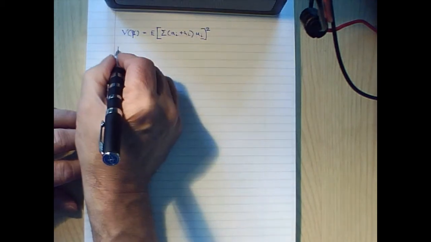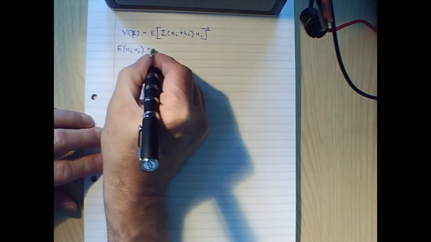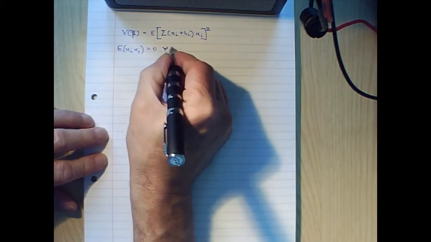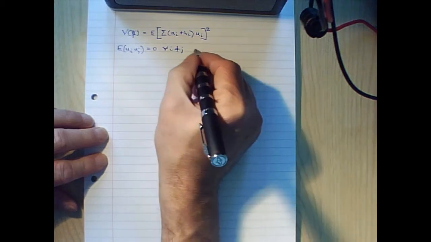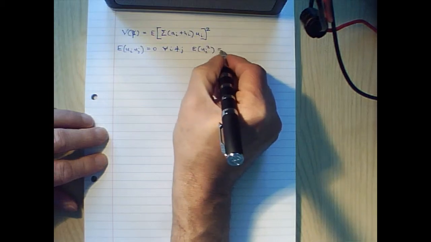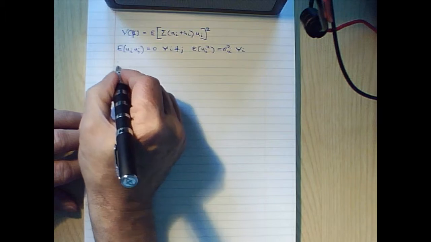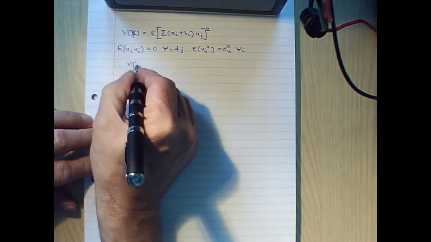By standard Gauss-Markov assumptions, the expected value of ui and uj is equal to 0 for all values of i not equal to j, and the expected value of ui squared is equal to a constant, sigma squared u, for all values of i. This means that we can write the variance of beta tilde in the following form.